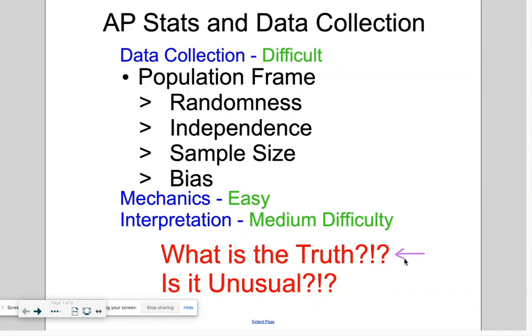Sometimes we're just looking for some number, like what percentage of people, or what's the mean of something. But sometimes we just want to know, is something unusual? For example, someone claims they have ESP. Well, how are we going to prove that they have ESP, or disprove it? We can't just take their word for it, and we can't just say, well, it seems like it. We want to have statistical proof.